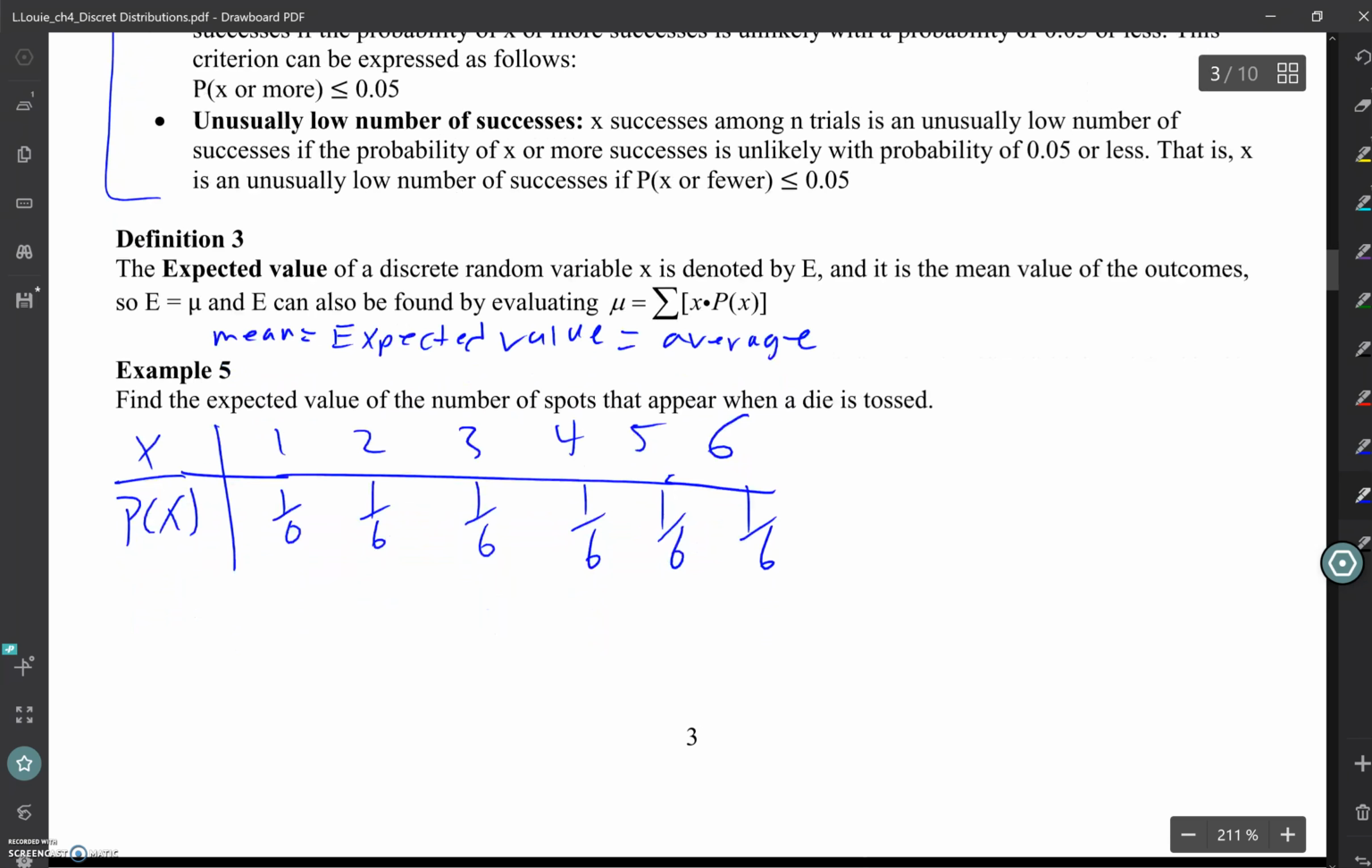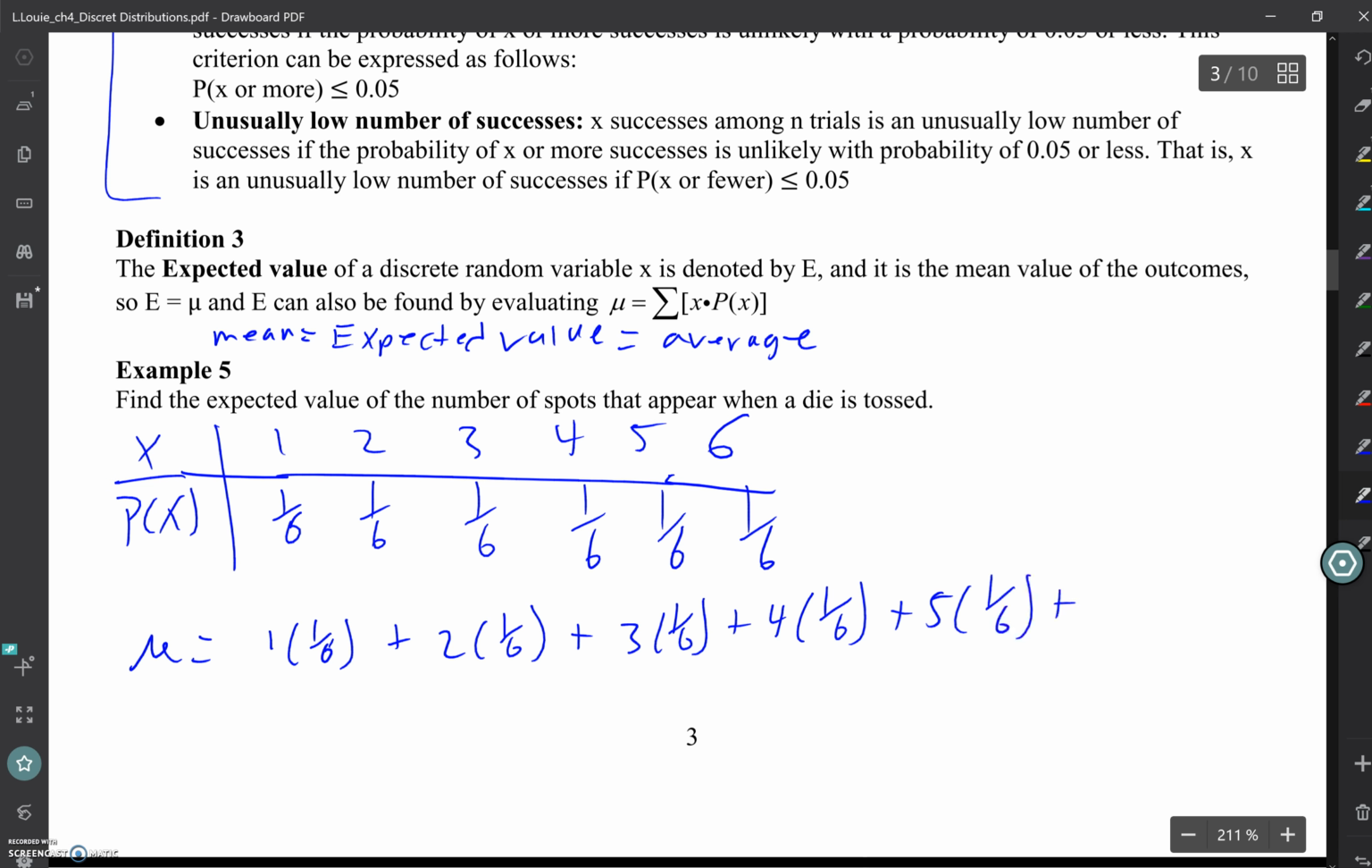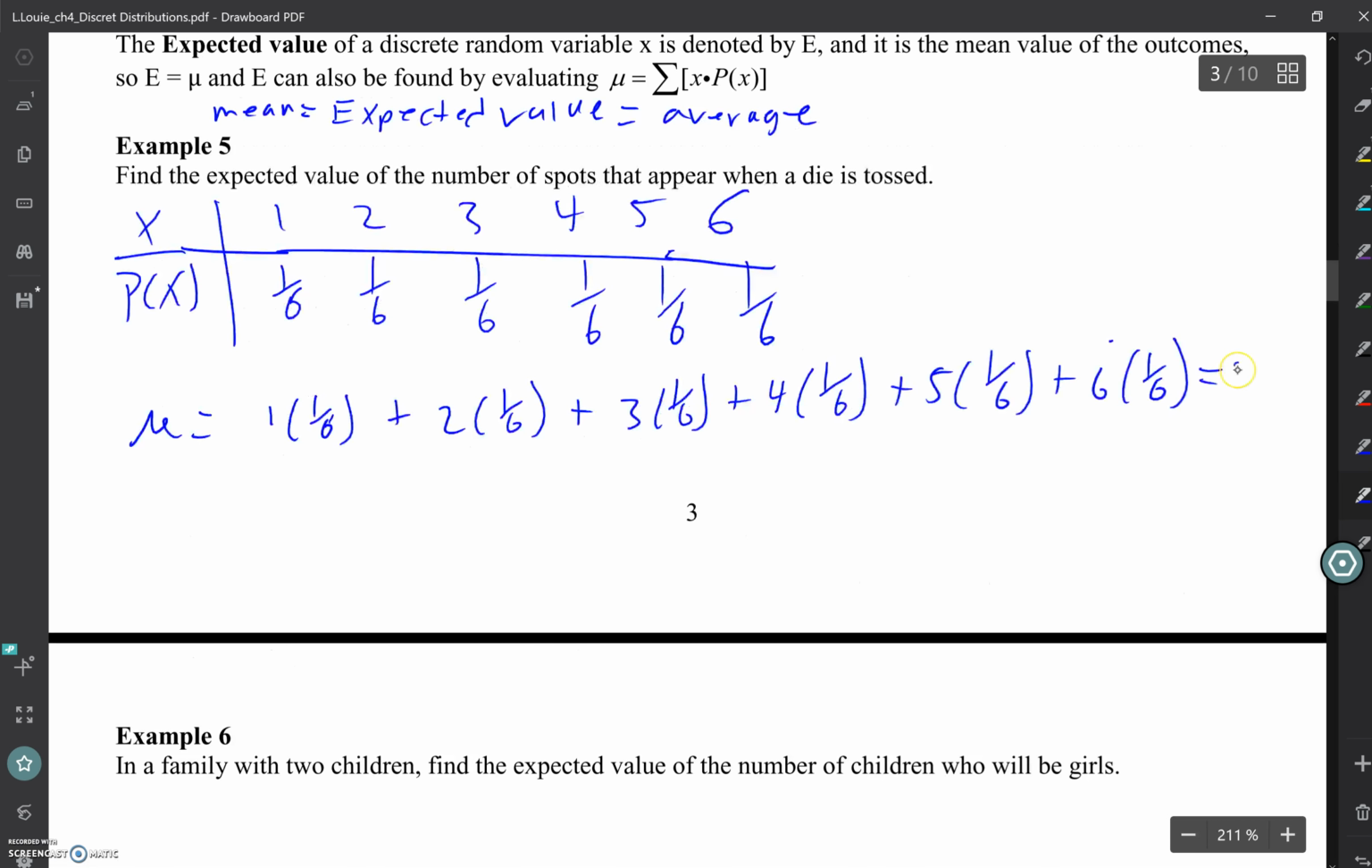Then I want to follow my formula to find this mean. So the mean is going to equal, we multiply across that line, 1 times 1/6, and then we add them all up. 2 times 1/6, plus 3 times 1/6, plus 4 times 1/6, 5 times 1/6, and 6 times 1/6. So let's multiply and add those up and see what we get for the mean. All right, so 3.5, and we all agree.